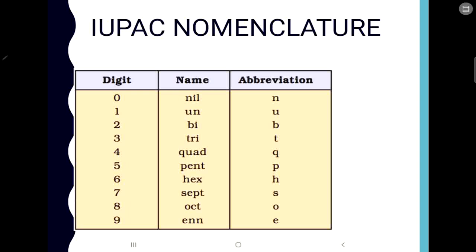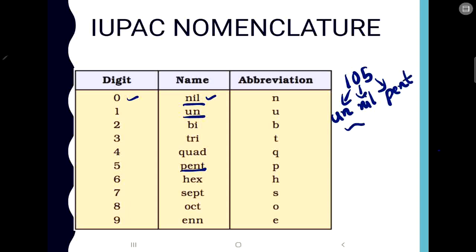Now these are the abbreviations or the names. If you have 0, the name will be nil. If you have 1, it will be un. For example, I'll take an element whose atomic number is 105. The first number is 1, and for 1 you have un, so you put un. Then for 0 you have nil, so you put nil. Then for 5 you have pent, so you put pent. After writing all these 3, you put ium at the end, and the name becomes unnilpentium.